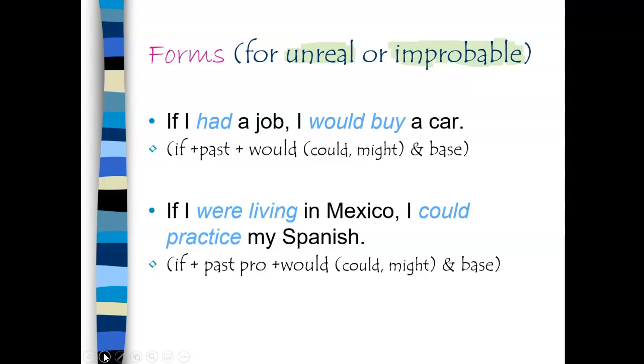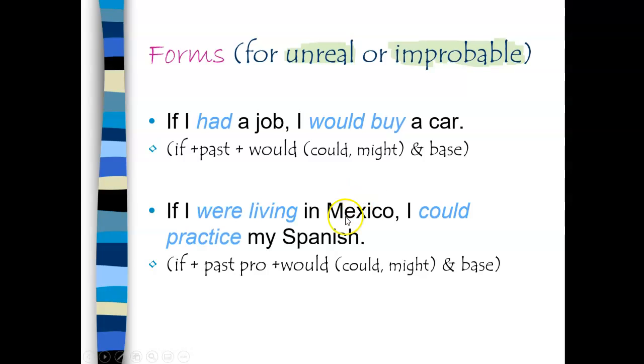Then we have unreal or improbable conditional. Well, let's look at the example. If I had a job, I would buy a car. My verb here is in the past. If I had a job, I could buy a car, or I might buy a car. So I follow my would, could, or might with the base form. Of course, you have to make sure that you understand why we use would, could, or might. That's a lesson for another day that you, in fact, should have already learned.